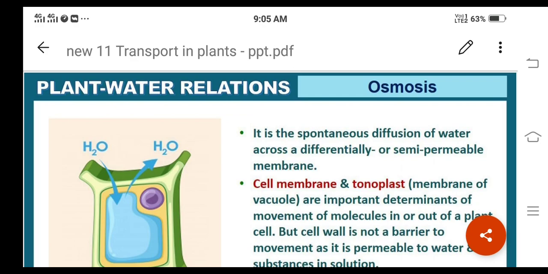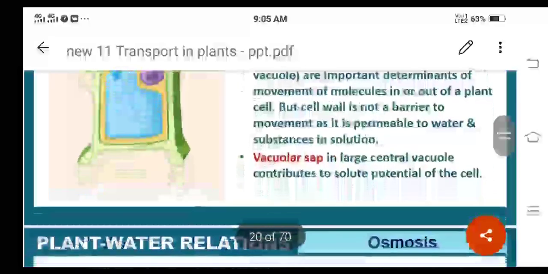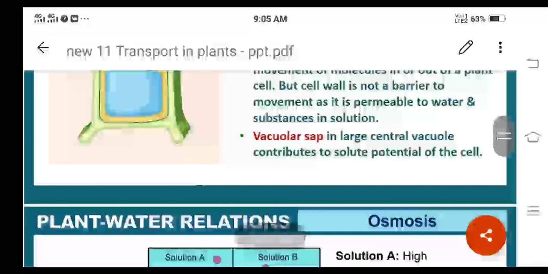This is the definition. The other point is that vacuolar sap in the large central vacuole contributes to the solute potential of the cell because different substances are dissolved in it.